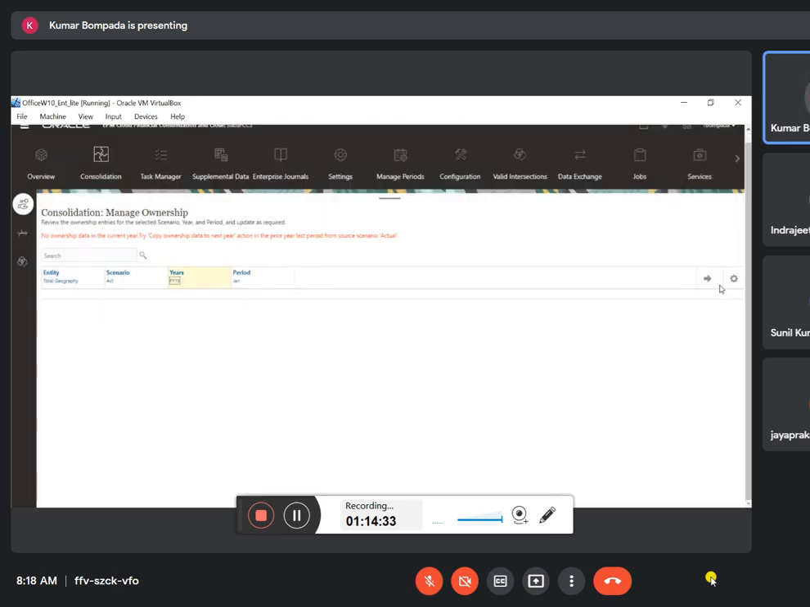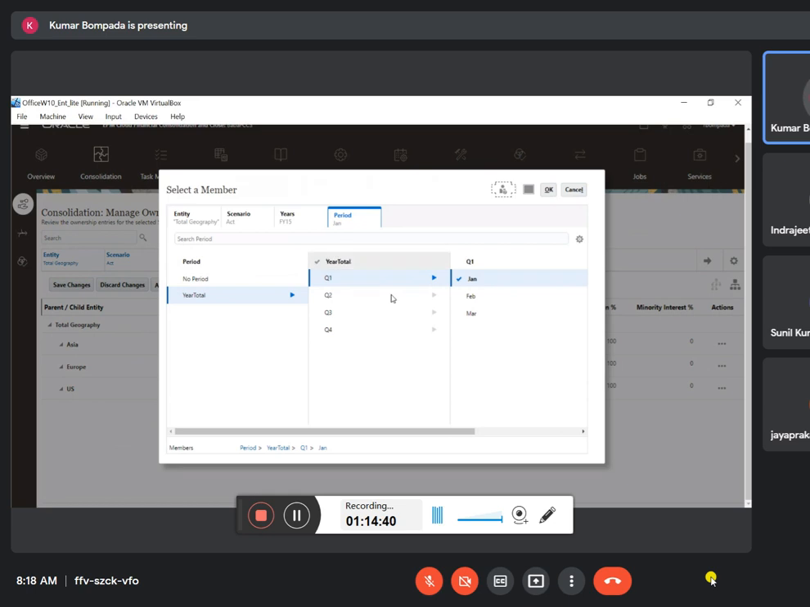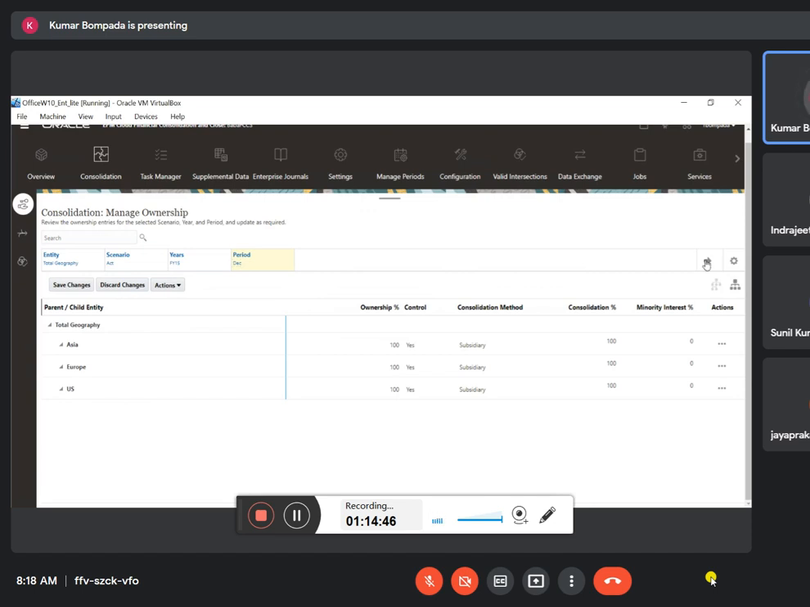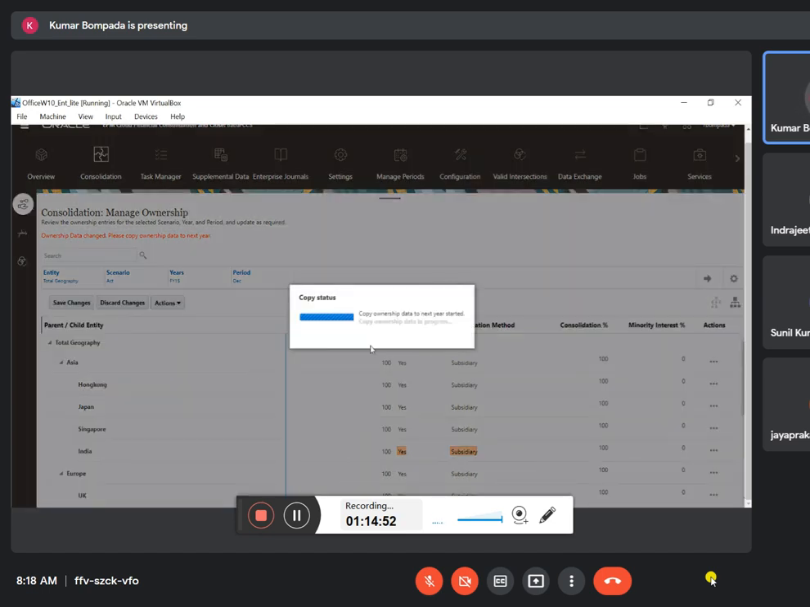And here, when you click on this one, you don't see copy ownership data here because it will show only in December. So when you go to December, yes, now see, click on actions, copy ownership to next year. This thing you have to do. Clear?